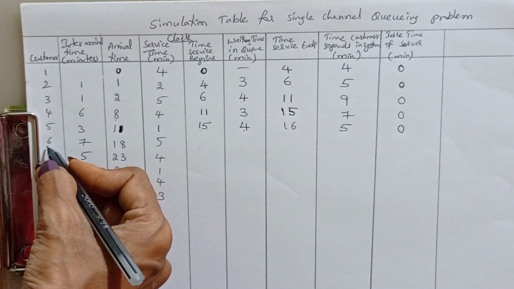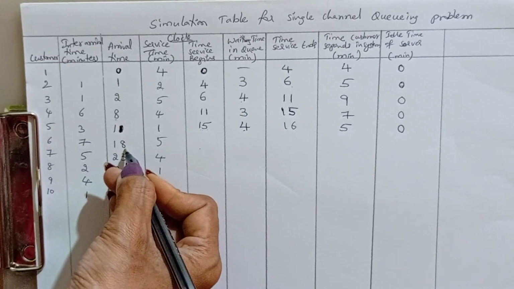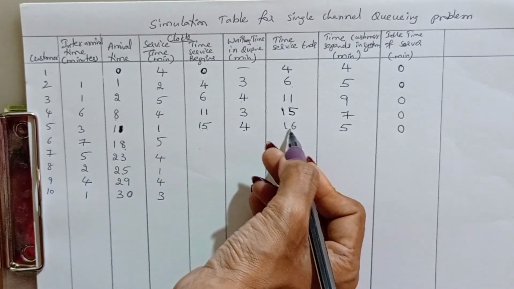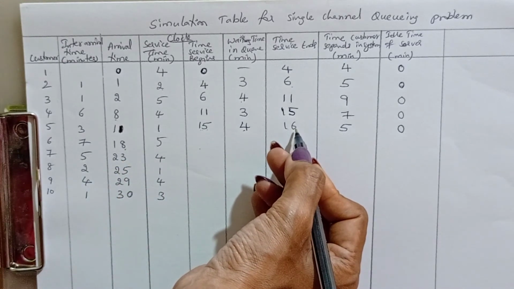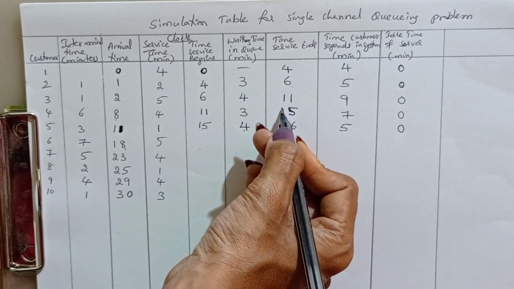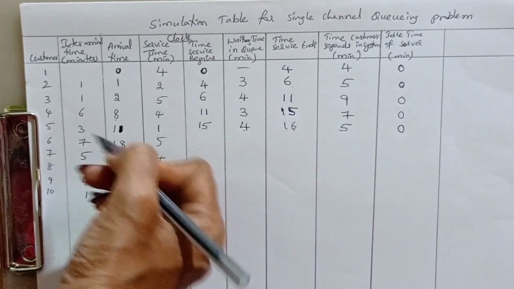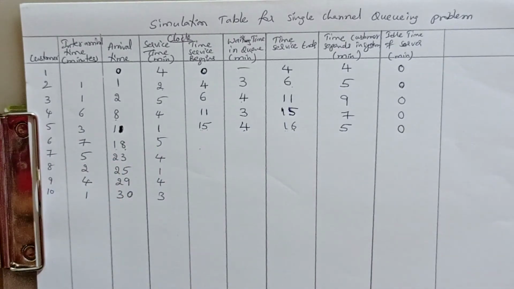Next, coming to customer number 6, arriving at 18 minutes, checking the service ending, that is 16 minutes. The server completed the services at clock time 16, but from 16 to 18 minutes none of the customers arrived into the system.